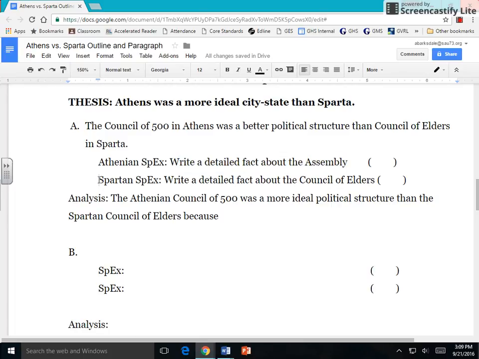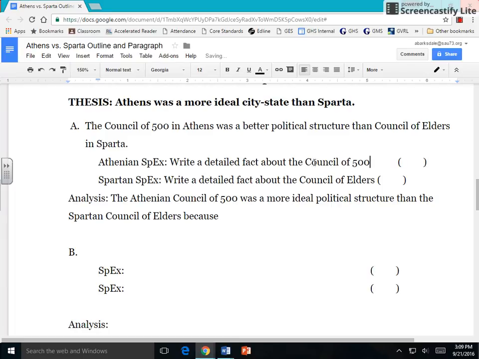You're doing two of them. I would put the comparison specs. The one that is not ideal goes second. So if I said Sparta was better, Athens would go second. But because I said Athens was more ideal, Sparta goes second. Okay. And this is where I would write a detailed, unbiased fact about the Council of Elders that just says, here's the Council of Elders. Okay. I've noticed I put the assembly. This should be the Council of 500. Sorry.